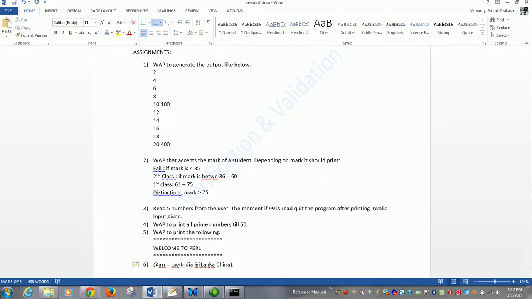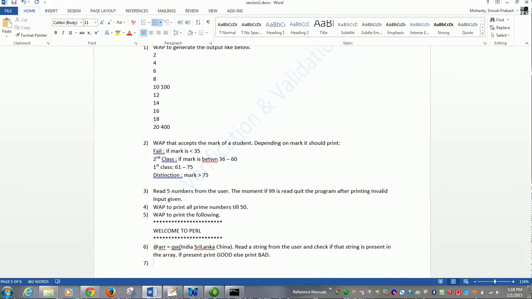Okay, read a string from the user and check if that string is present in the array. If present, print good, else print bad.